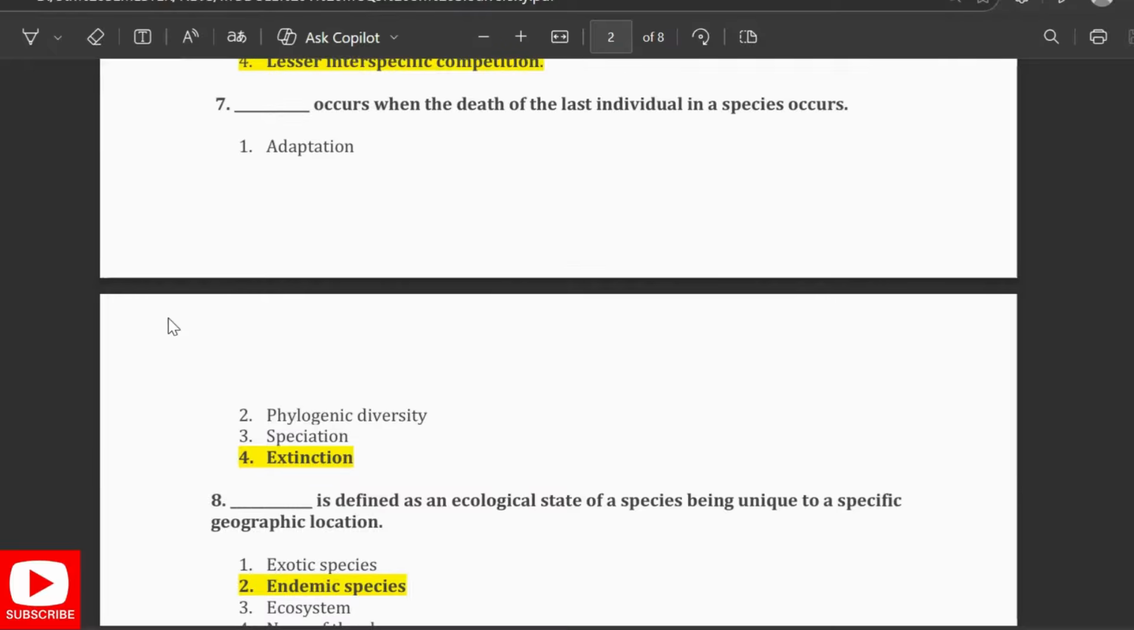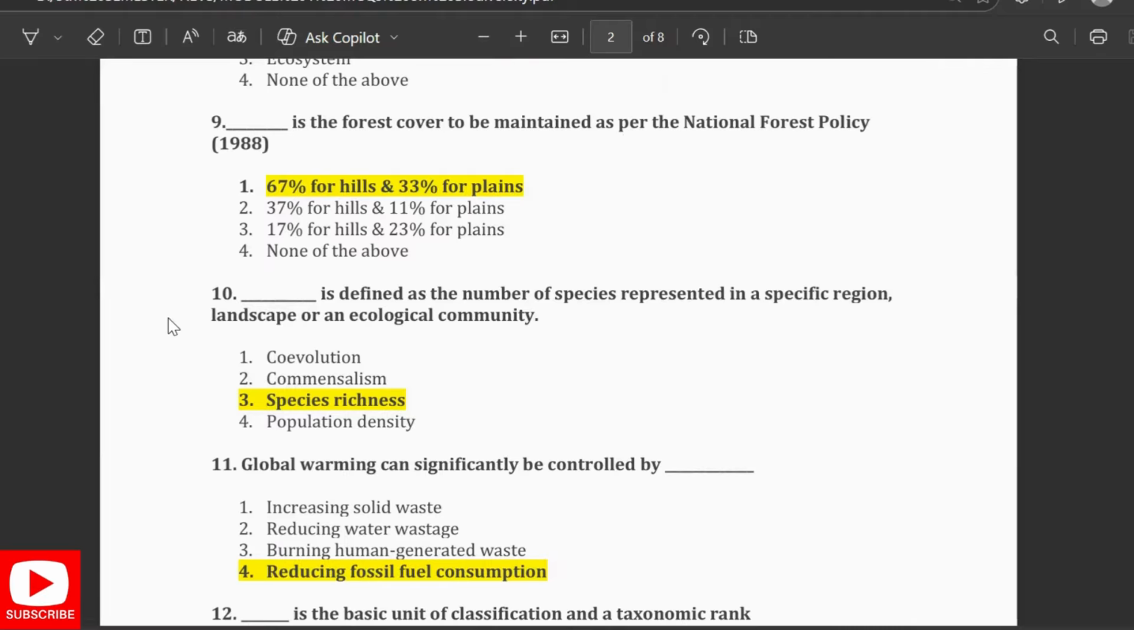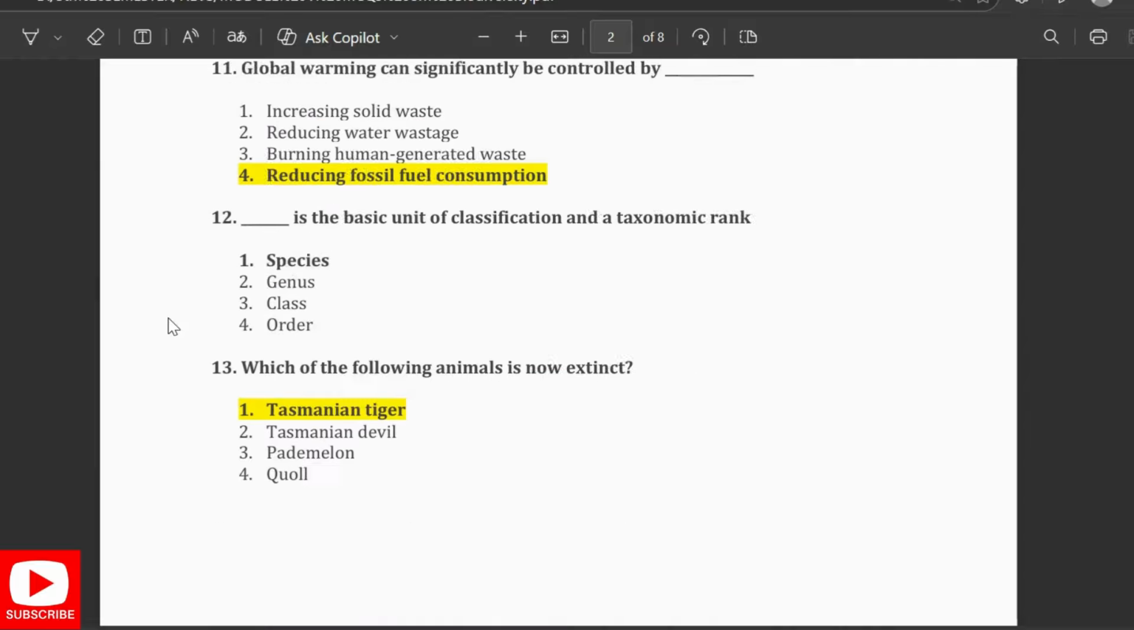Extinction occurs when the last individual of a species dies. Endemic species is defined as a species being unique to a specific geographical location. 67% for hills and 33% for plains of forest cover is to be maintained as per the National Forest Policy 1988. Species richness is defined as the number of species represented in a specific region, landscape, or ecological community. Global warming can significantly be controlled by reducing fossil fuel consumption.